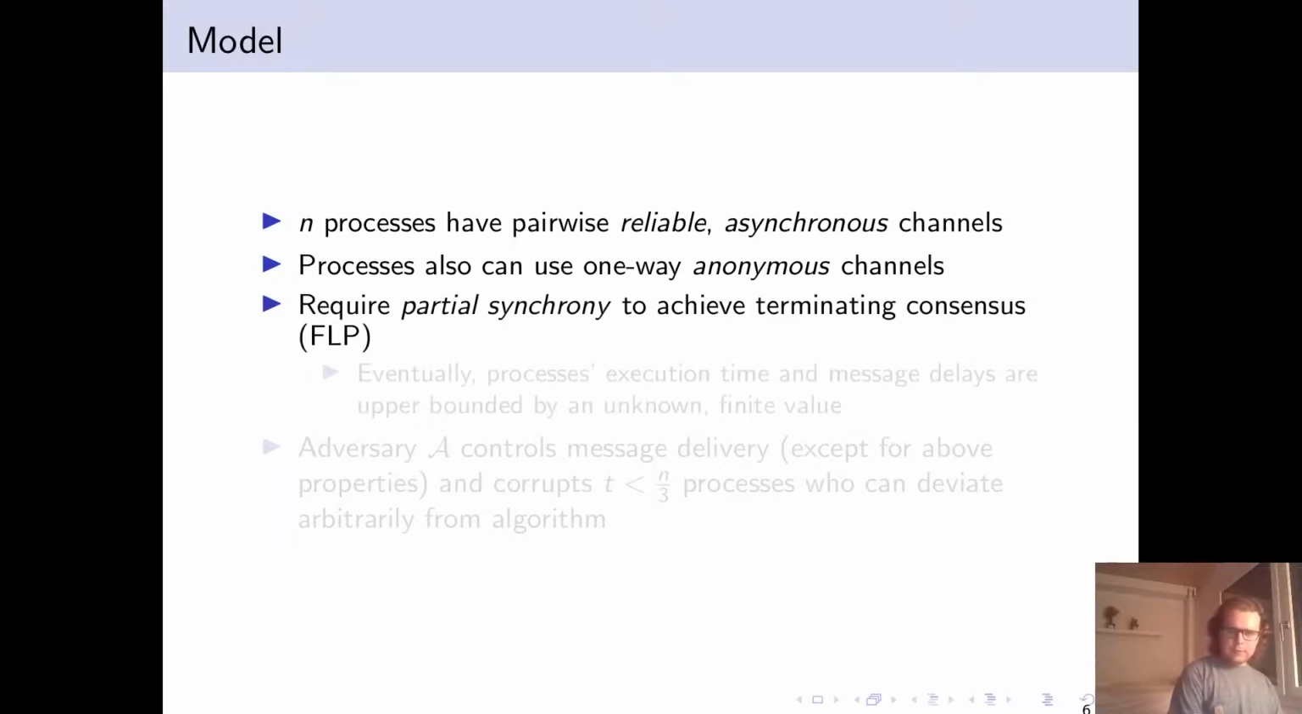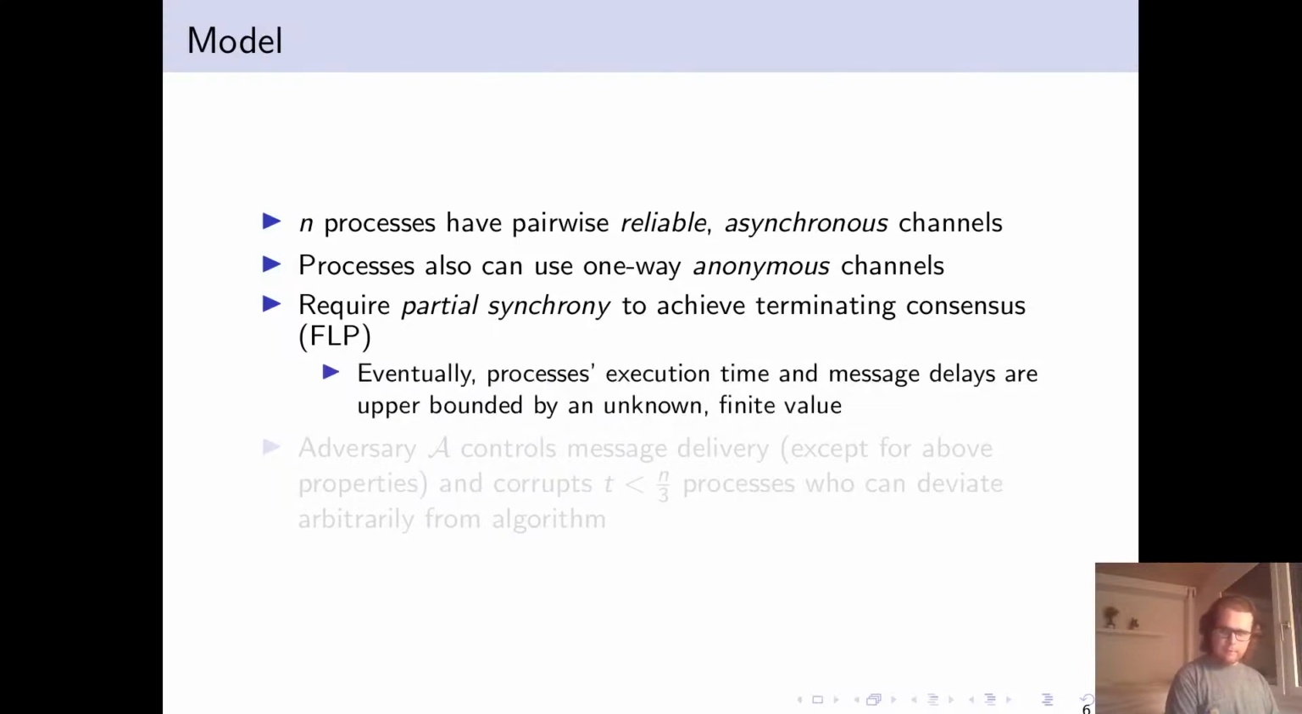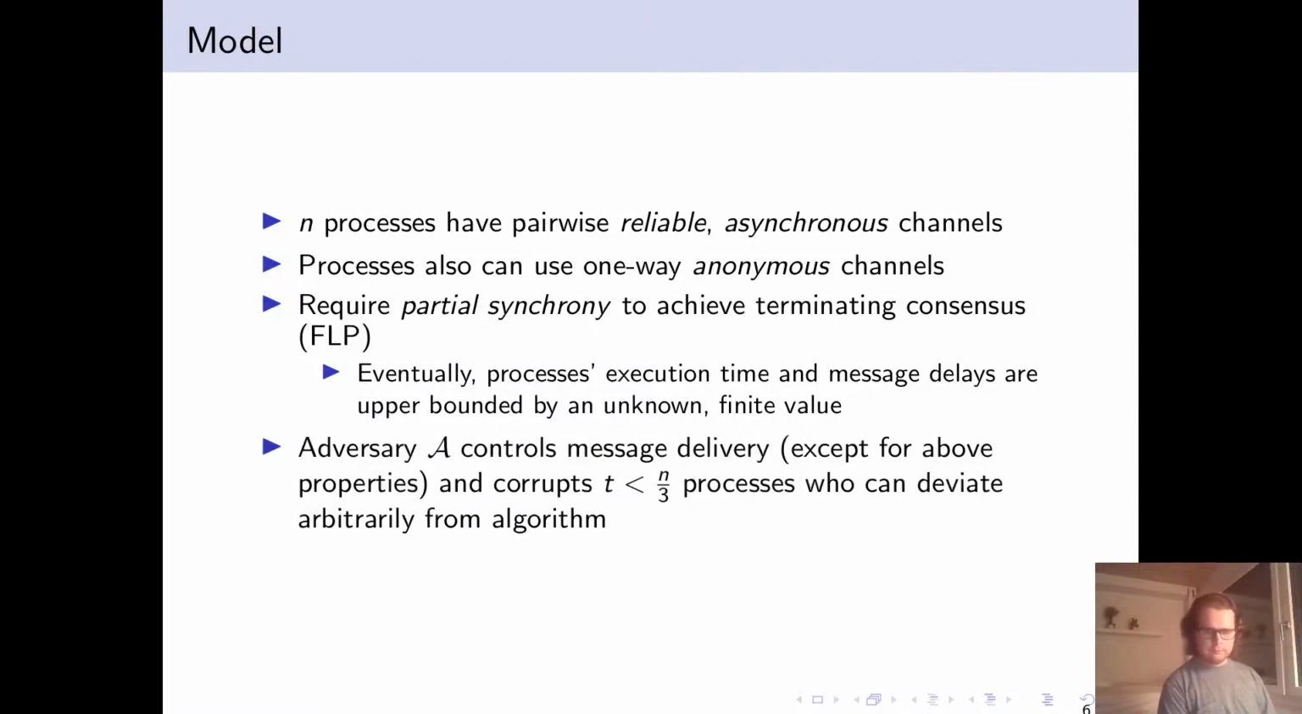For consensus, we need to get around the fact that we cannot terminate with faults in the general case in an asynchronous network, so we invoke partial synchrony to achieve this. So we assume that eventually our process execution time and message delays are upward bounded by some finite constants, unknown to the processes during execution. An adversary we model as controlling message delivery, i.e. sends and receives. He has to abide by the restrictions of the channels, such as partial synchrony, and he is able to corrupt up to t processes who can collude and deviate arbitrarily from the prescribed algorithm.